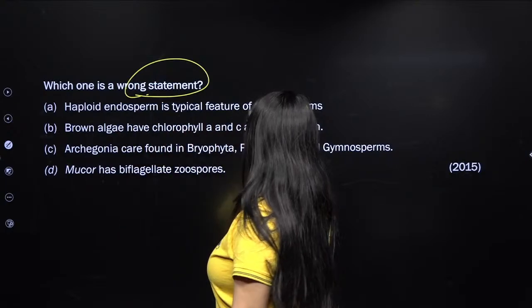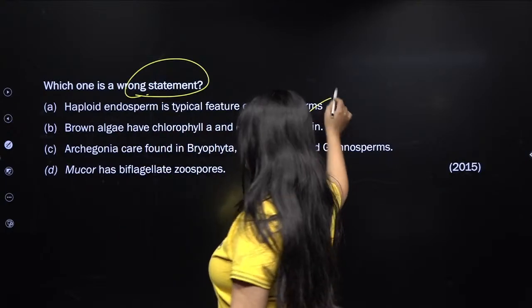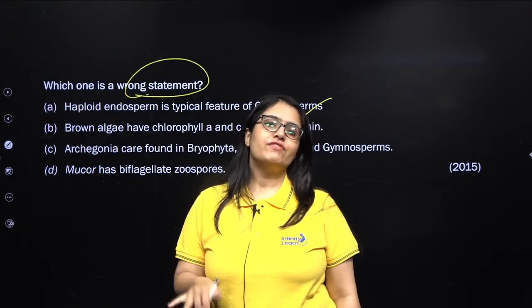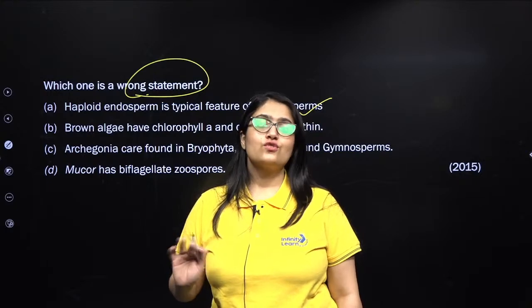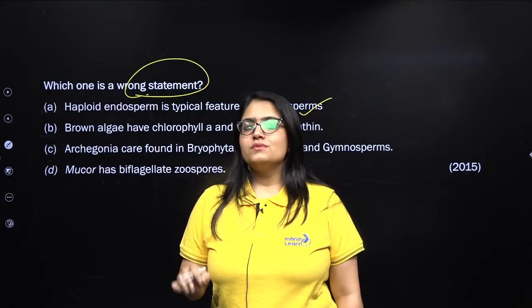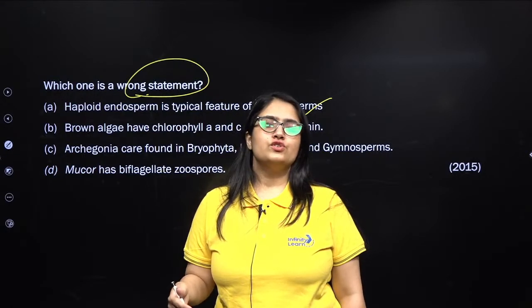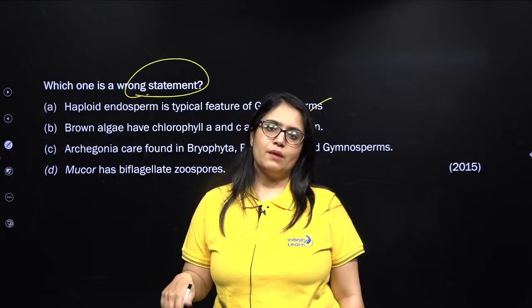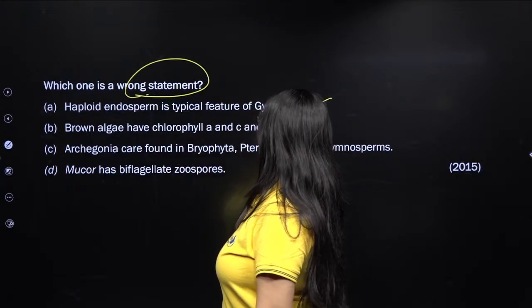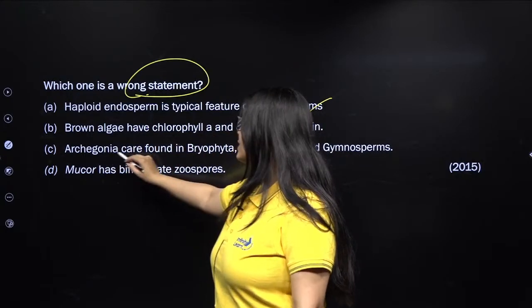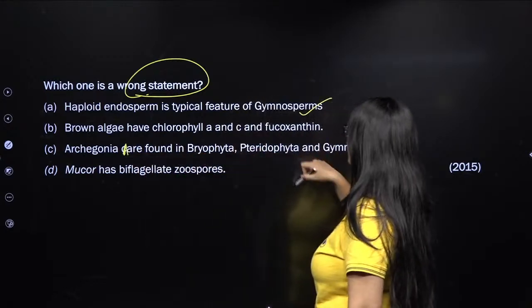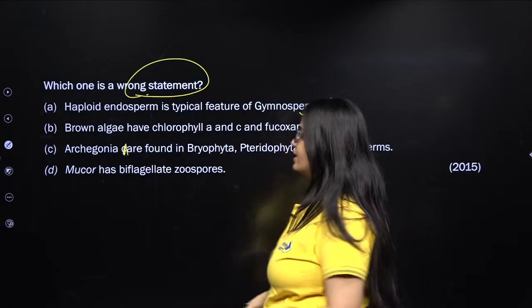Haploid endosperm is a typical feature of gymnosperms. That's right. In gymnosperms, my dear students, endosperm is actually a pre-fertilization structure. Hence it is not triploid, rather it is haploid. But in angiosperms, endosperm is a post-fertilization structure produced by the fusion of 3 gametes, 1 male gamete and 2 polar nuclei. Brown algae have chlorophyll a, c and fucoxanthin. That is also right.